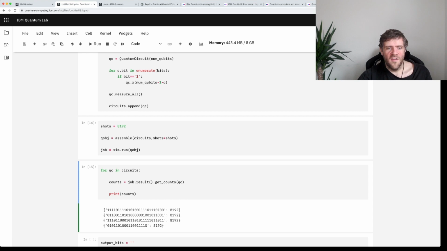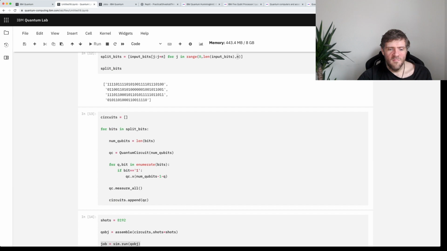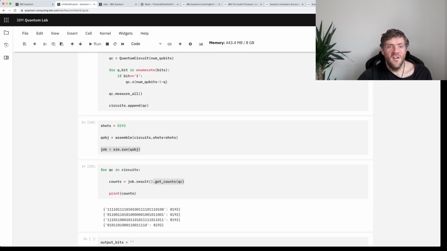Okay, so this gave us a job result when we ran it, and this just includes all of the information about the job we sent. When we actually want to get the result, then we do job.result to get the result object. So it's the counts that we're actually interested in, which are the bit strings and how many times each of those bit strings occurred. And so we see that for the first circuit, we got this bit string all the time, and this bit string is hopefully exactly the bit string that should be encoded there. And then we got this bit string all the time for the second circuit, which should be exactly this.